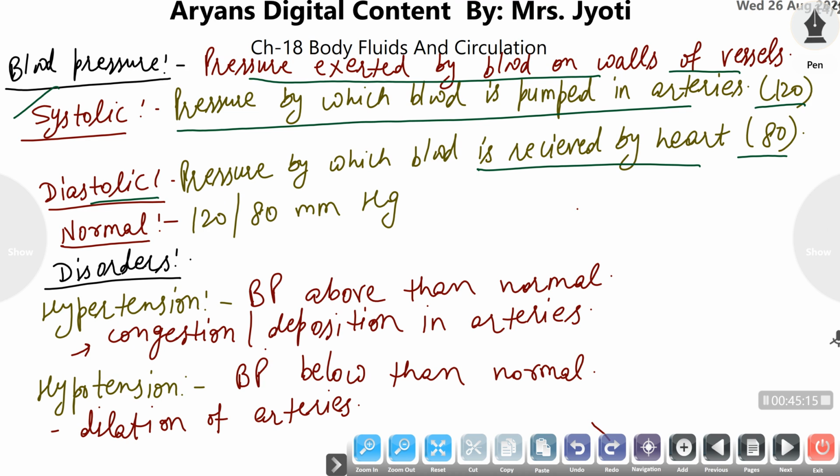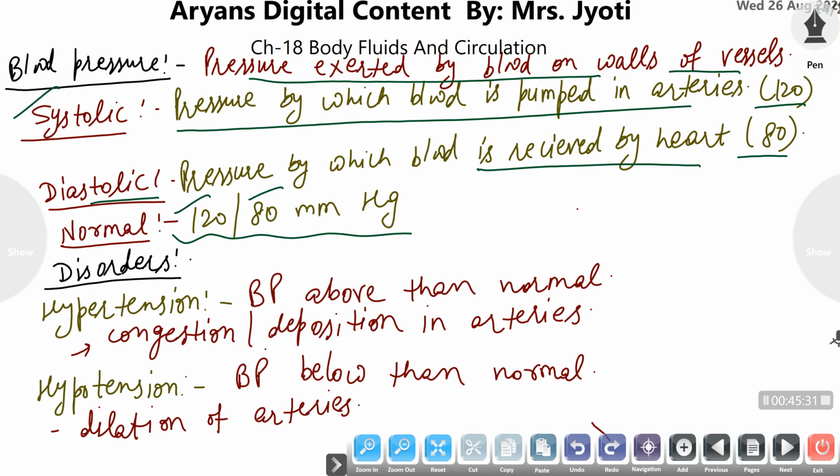So, the normal range of blood pressure comes out as 120 by 80 mm Hg, out of which 120 is the higher pressure, that is arterial pressure, and the lower pressure, that is 80 mm Hg, is the venous pressure.